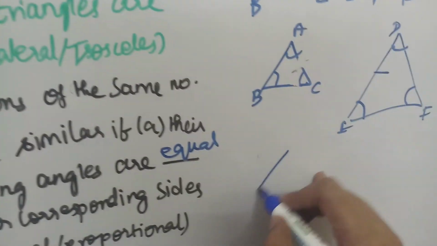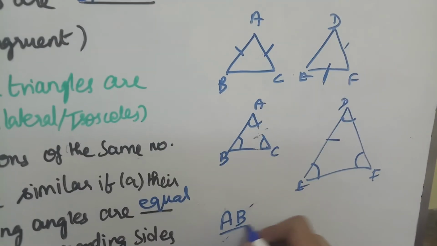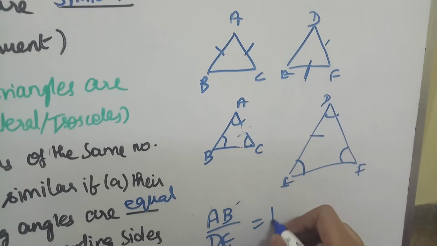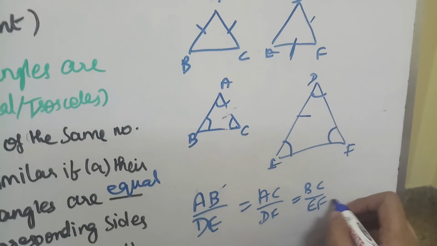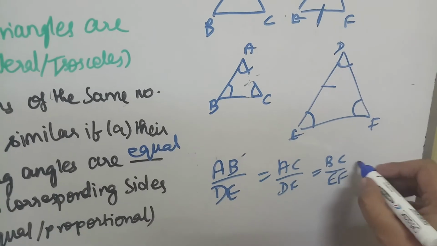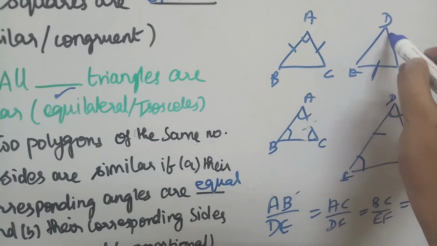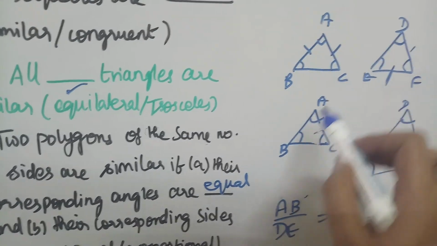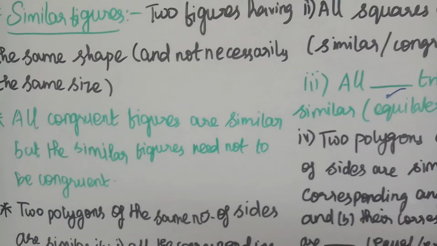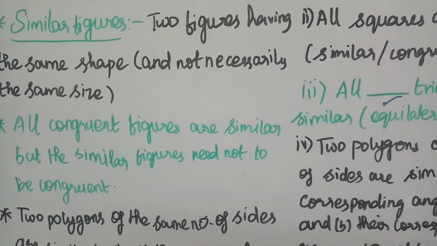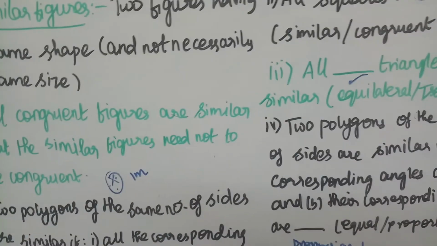If I have a triangle, ABC and DEF, if I have AB by DE, AC by DF, BC by EF, and all the three ratios give me the same answer, for example 1 by 3, with the angles equal, we can say they are similar. All congruent figures are similar, but similar figures need not be congruent. This can be asked as a 1 mark question in your board exam.